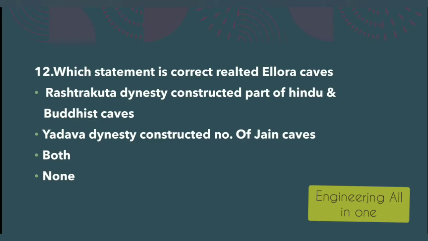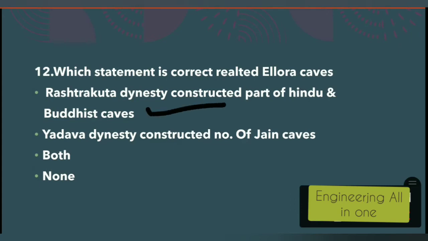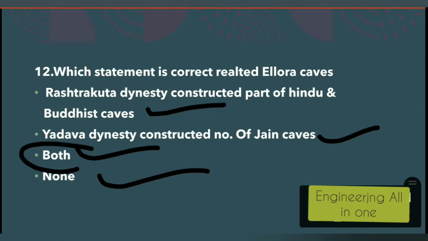Now reading the statement, first statement is Rashtriya Kuta dynasty constructed the part of Hindu and Buddhist caves. This is the statement 1. Second statement is Yadava dynasty constructed number of Jain caves. Third option is both or none. The correct option to this question is option number C, both. Both the statements are correct.